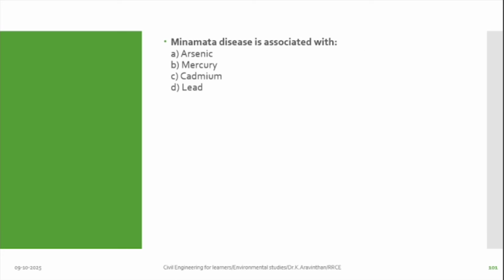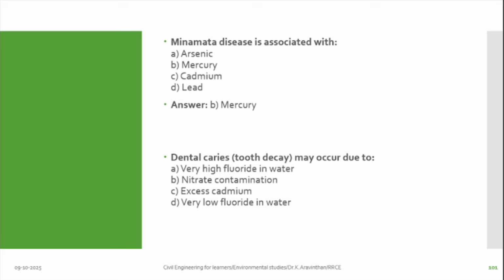Next one, Minamata disease is due to mercury. B is the answer. Yes. Next one, dental caries or tooth decay mainly occurs due to A, very high fluoride in water.